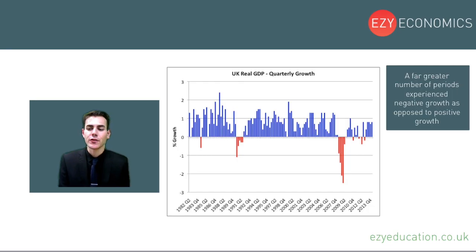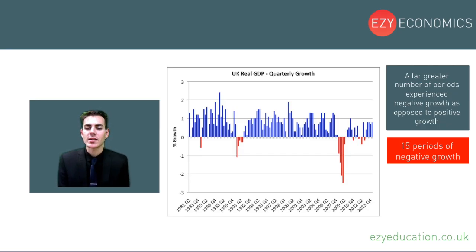And finally, a far greater number of periods experienced negative growth as opposed to positive growth. So this is just seeing whether the amount of positive periods we have were offset by the amount of negative periods we had. So let's first of all consider the negative periods. Any period that is below 0% of growth and therefore is a period defined by a red bar, we can class as being negative growth. Now if we count them up individually, there are 15 bars that are red and therefore 15 periods of negative growth out of the whole period.